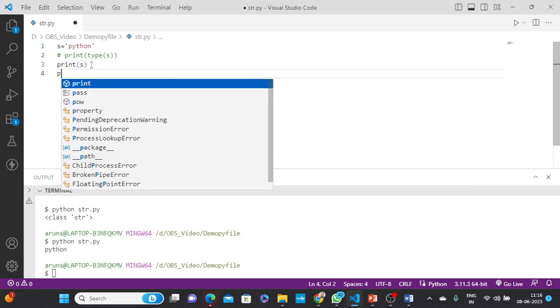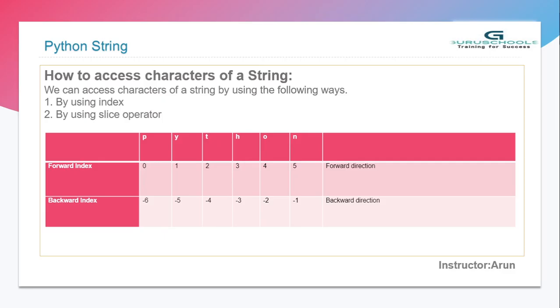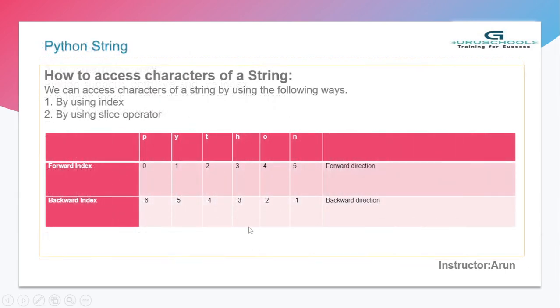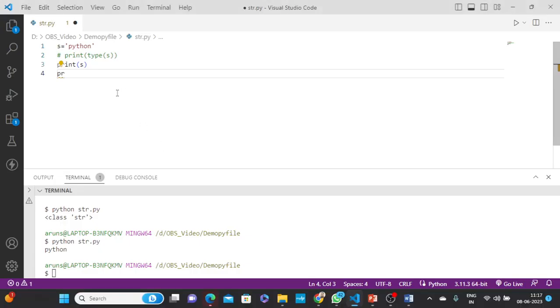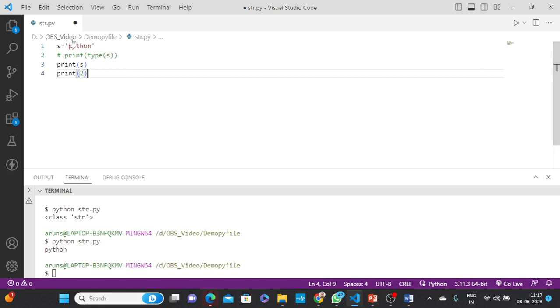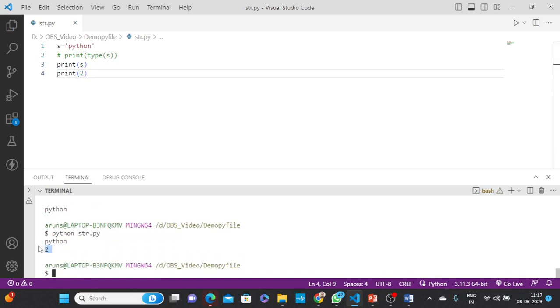Through indexing. What is indexing? I already showed you. You can see here, indexing in Python is 0, 1, 2, 3, 4, 5. This is the positive way, and there is a negative way, which is backward. So right now I'll show you how to access t. The t index is 2. The index starts in the positive way 0, 1, 2. The second position is t. So now I am printing t.